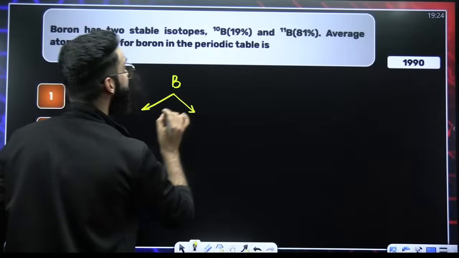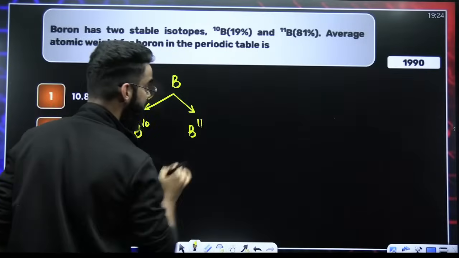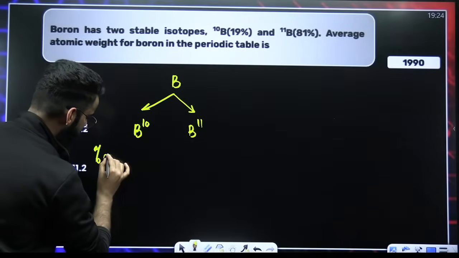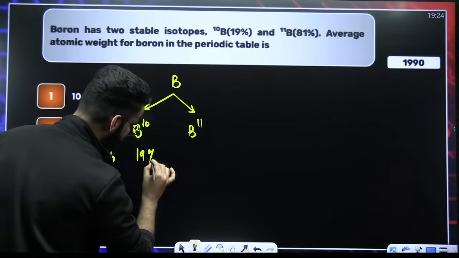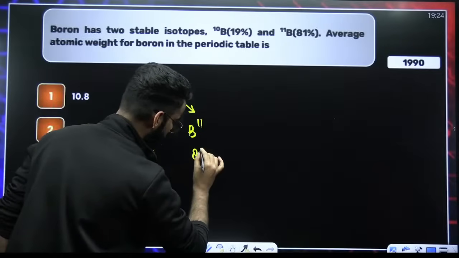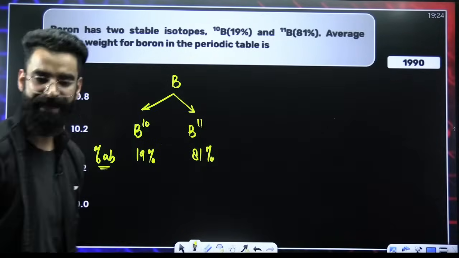Right? One is your B10 and one is your B11. Perfect. As per the question, we are given their percentage abundances as well. The percentage abundance of the first isotope is 19%. The second one is 81%, right? And my dear students, you must know by now.